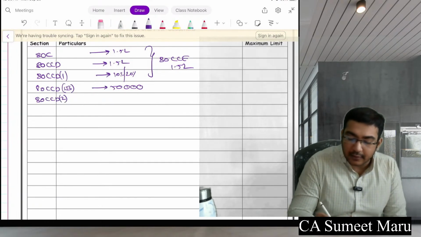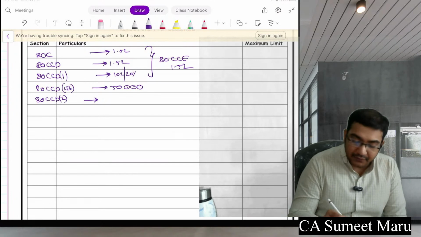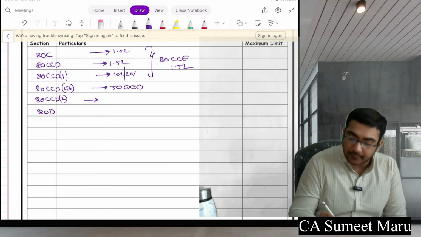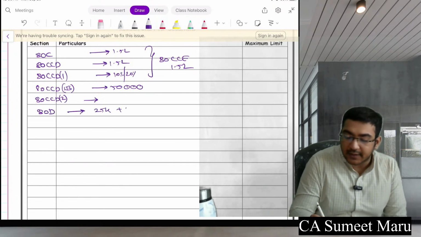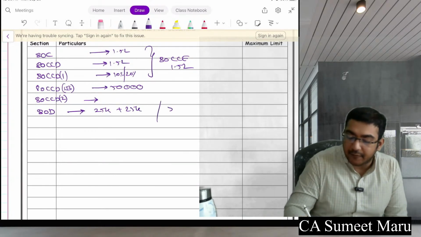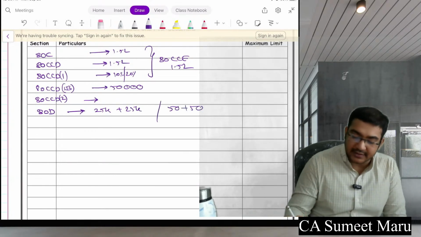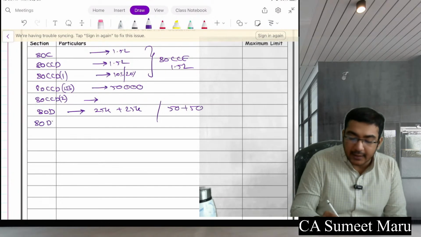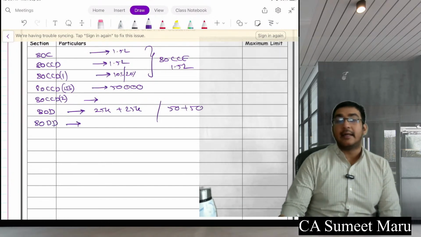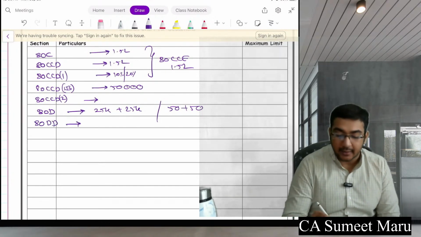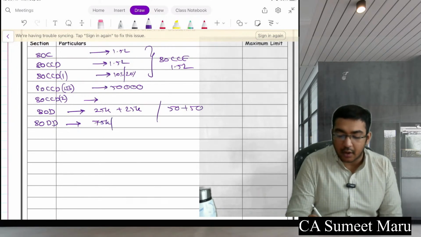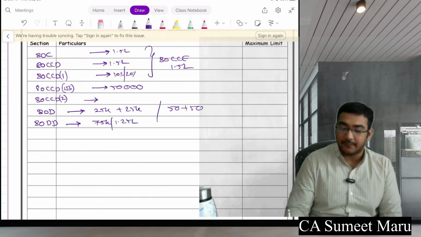80CCD(2) for the employer. The next section we have seen, 80D, that is 25k plus 25k, and it can be 50k plus 50k as well in case of senior citizens. 80DD: if you are a relative of any handicapped assessee and you are taking care, the deduction is 75k or 1.25 lakh flat.